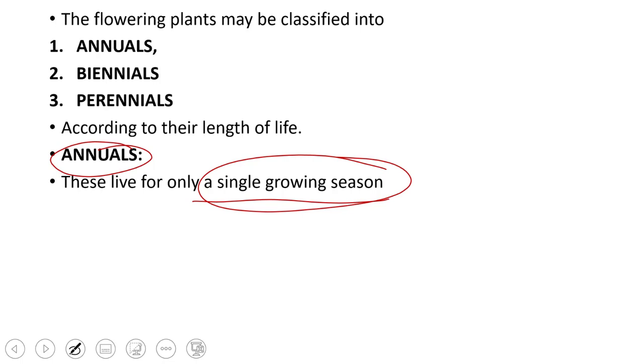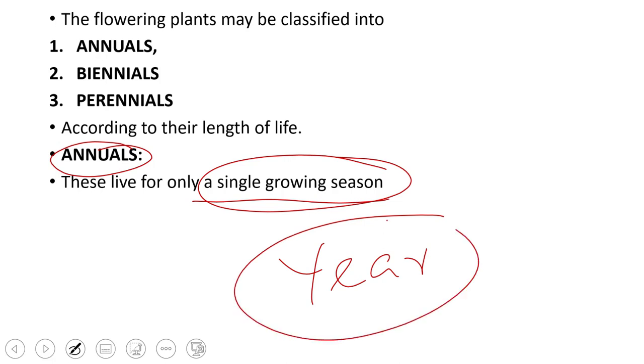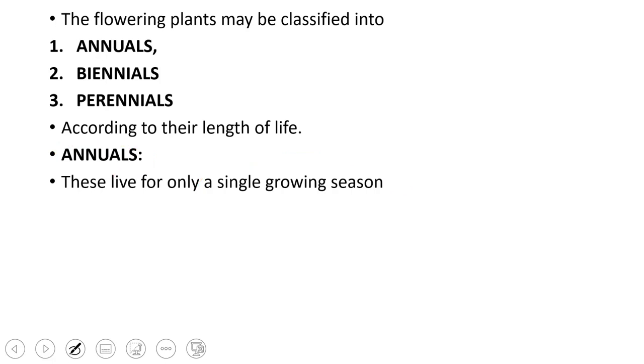So that is the growing season. Now it may be a month or two, or it may be 4 or 5 months, 6 months. So it depends upon the plants, but it is never a year. It is never 1 year. The plant usually doesn't remain alive that long. So we usually refer to an annual plant as the one which grows for a growing season.